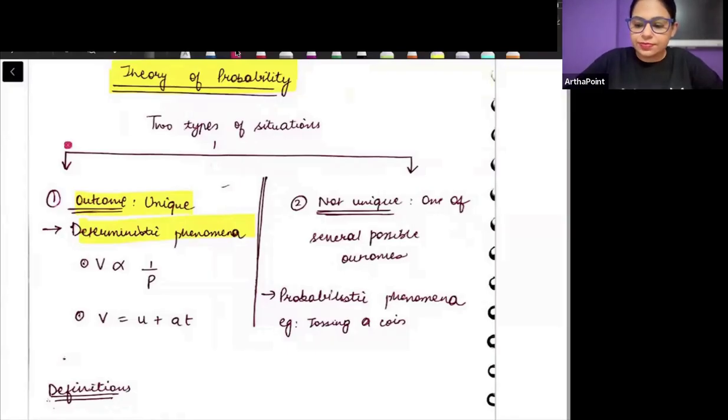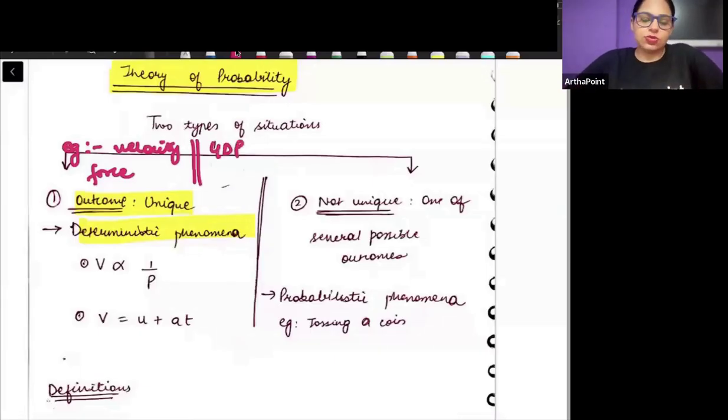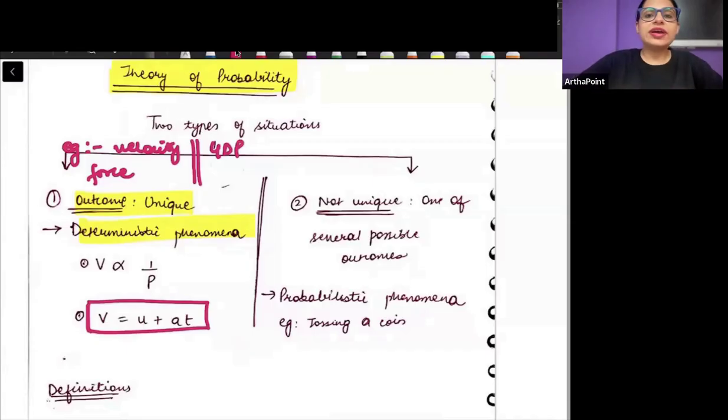Like for example, if I ask you what is the formula of velocity? What is the formula of force? Right? What is the formula of, in economics, say GDP? There are certain formulas that we know will be the same every time, V will be equal to U plus AT, right? Or force will be mass into acceleration. When we have a certain formula with us, that is called a deterministic phenomena.